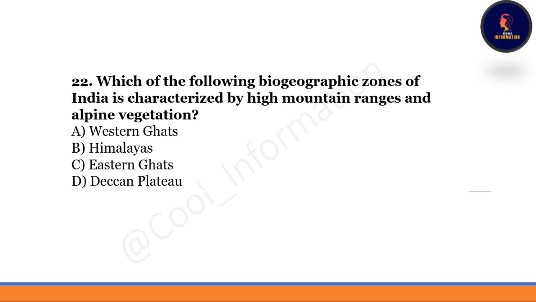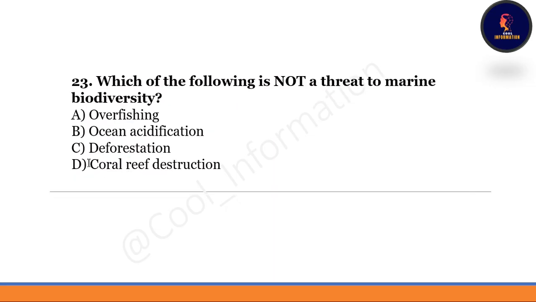Next question is, which of the following biogeographic zones of India is characterized by high mountain ranges and alpine vegetation? Options are Western Ghat, Himalayas, Eastern Ghat, Deccan Plateau. Correct option is option number B. Himalayas is characterized by high mountain ranges and alpine vegetation. Next one, which of the following is not a threat to marine biodiversity? Deforestation is not a threat to marine biodiversity. Option C will be correct here.